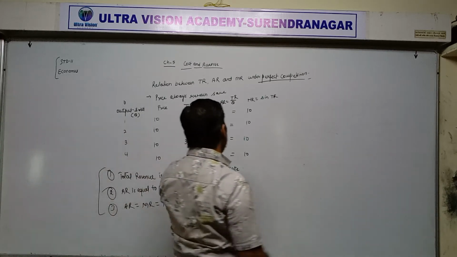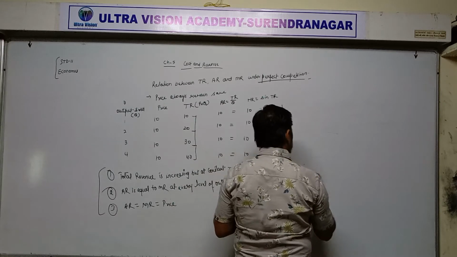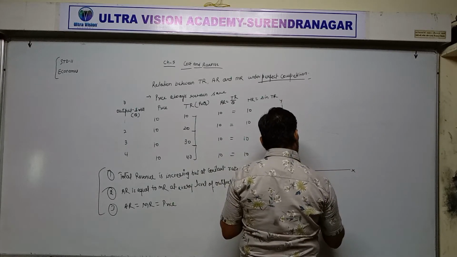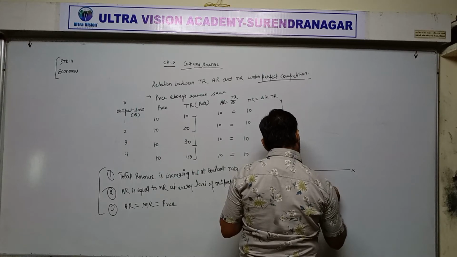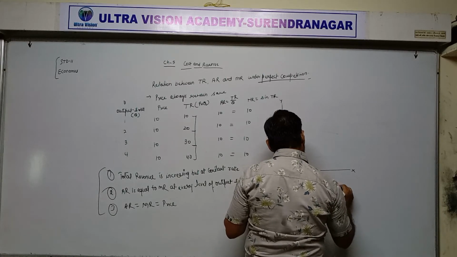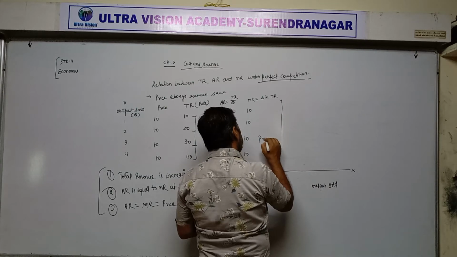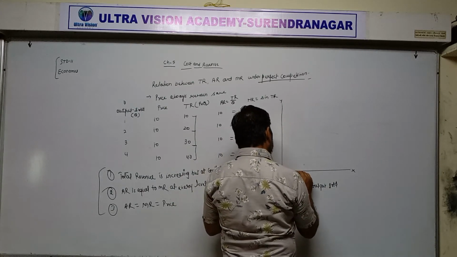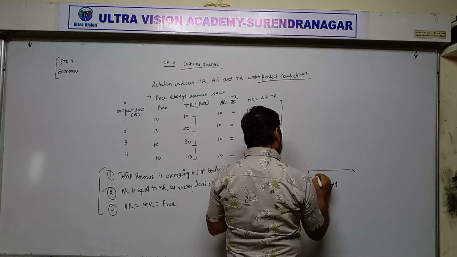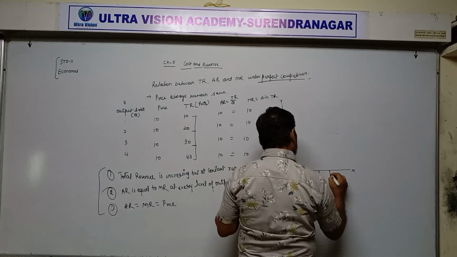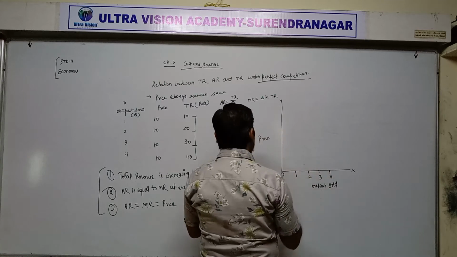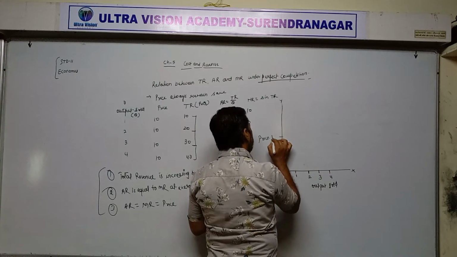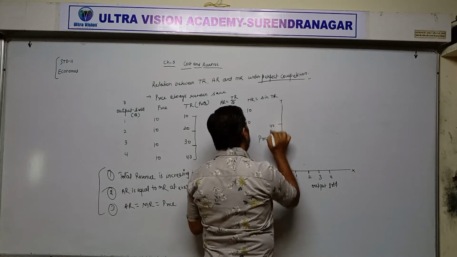Now on the basis of this schedule, the diagram. X, Y, this is output sold and here price. Now output sold is 0, then 1, 2, 3 and 4. Price 10, 20, 30 and 40.